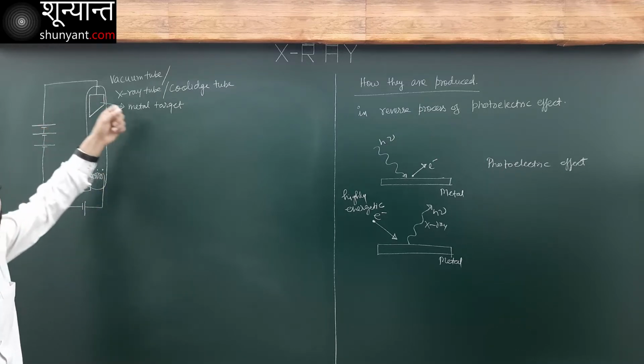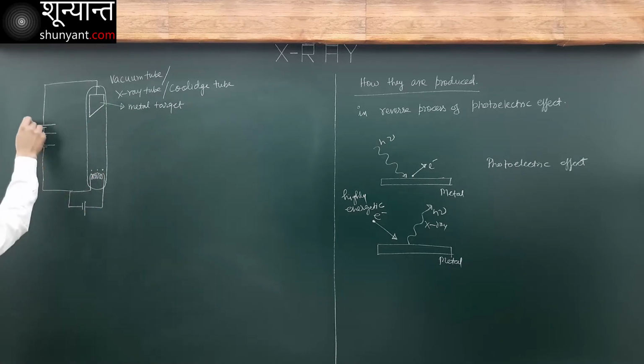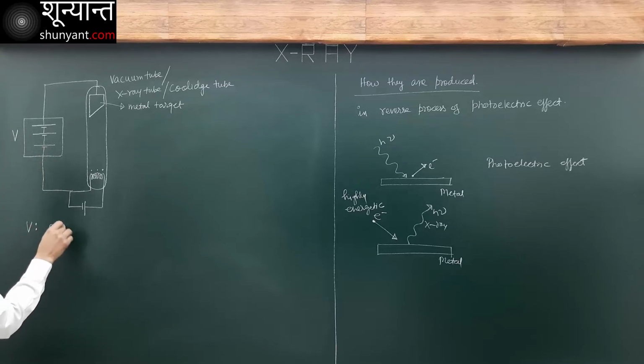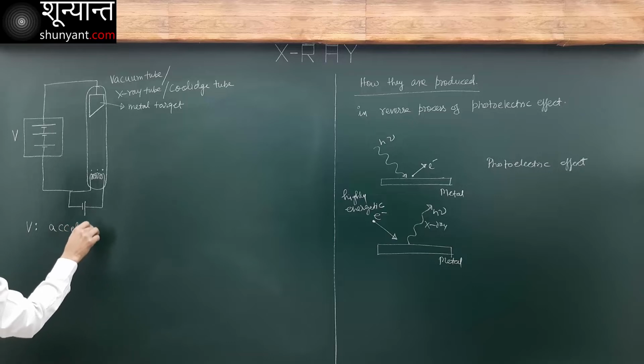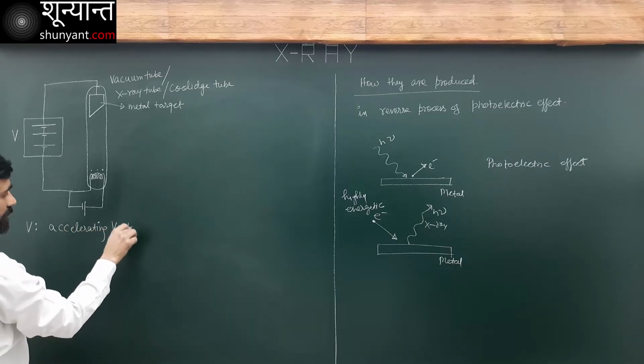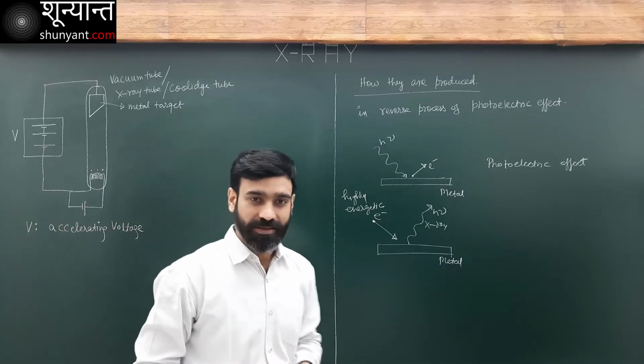The target is kept at positive potential, so electrons will be accelerated. This potential V is known as the accelerating potential, or accelerating voltage.